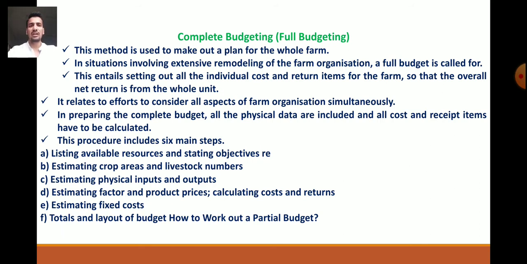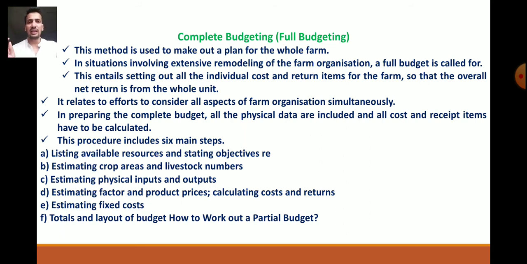In situations involving extensive remodeling of the farm organization, a full budget is called for. Means in a situation which involves extensive or major changes on the whole farm, then you can apply complete budgeting.